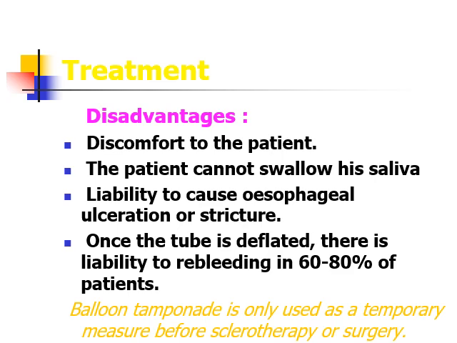Disadvantages of balloon tamponade are discomfort to the patient. The patient cannot swallow his saliva. There is risk of esophageal ulceration, stricture and perforation. And once the tube is deflated, there is risk of rebleeding in 60 to 80% of patients. So, balloon tamponade is used in emergency cases as a temporary measure before sclerotherapy or esophageal band ligation or surgery.